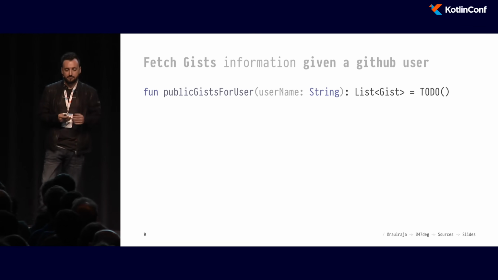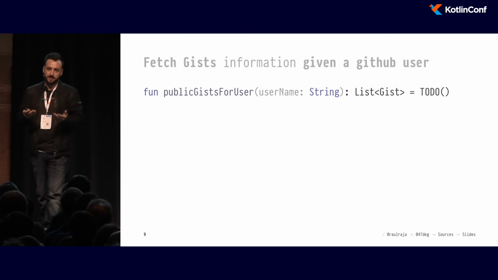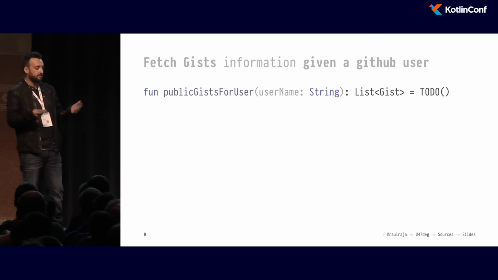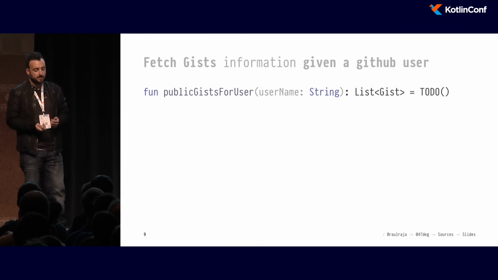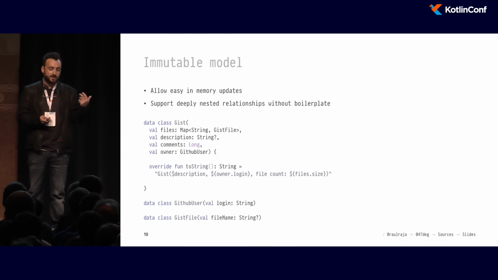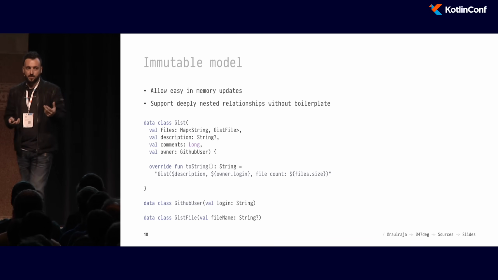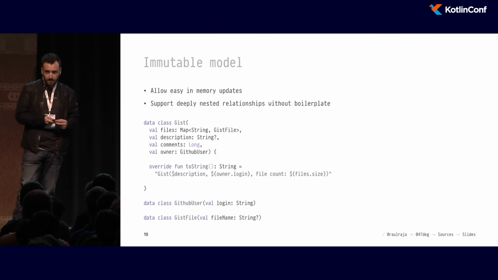So to get started, the function might look simply like this, right? And this is not complex at all. We get a username as a string. We get back a list of Gist. So what does a Gist look like? This is the model we're going to expose to our users.